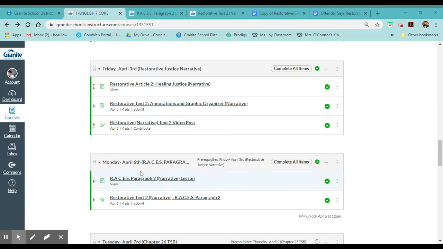Second half of that, which you're going to do today, is to write a paragraph using that article, explaining why restorative justice is better than punitive. We've done this before with some other articles before we started this unit, so it's not really anything new. But let's go ahead and go through this module.